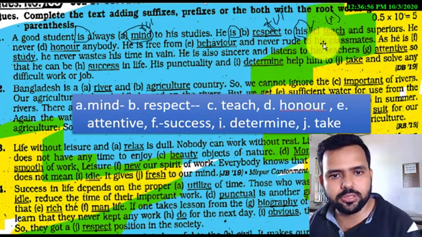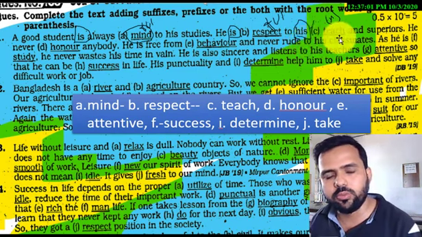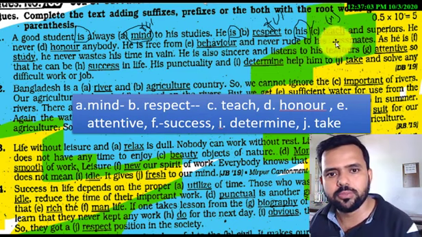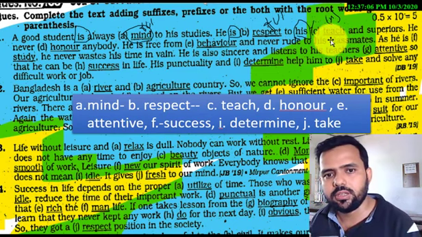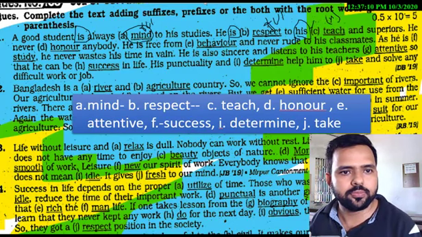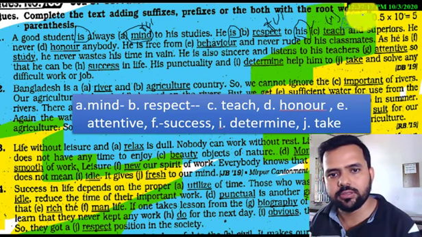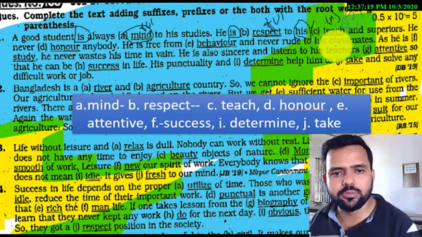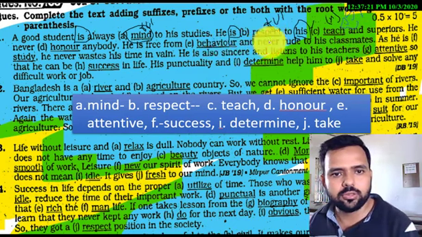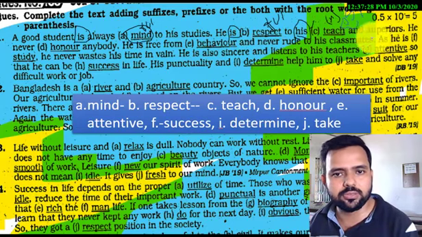Now, as I told you a little before, after a possessive we use the noun form. So we will make teach a noun. If you want to make teach a noun, you have to add the suffix er, just er. Then it becomes teacher. So the correct answer is teacher. He is respectful to his teachers and superiors.